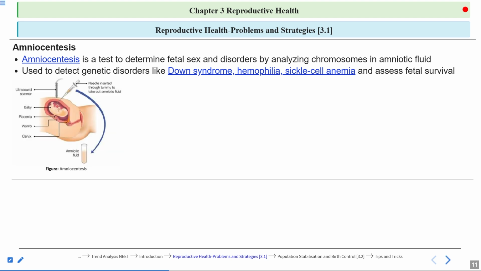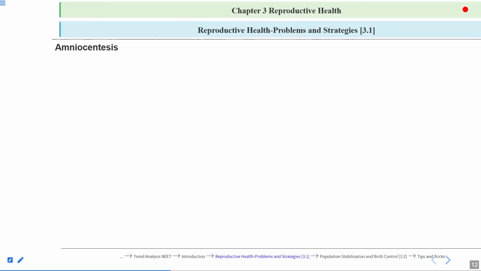So you can see this is the procedure of amniocentesis. Here, through the needle, the amniotic fluid is collected, and then the amniotic fluid is taken in the test tube, and then the fetal cells within this amniotic fluid are analyzed.